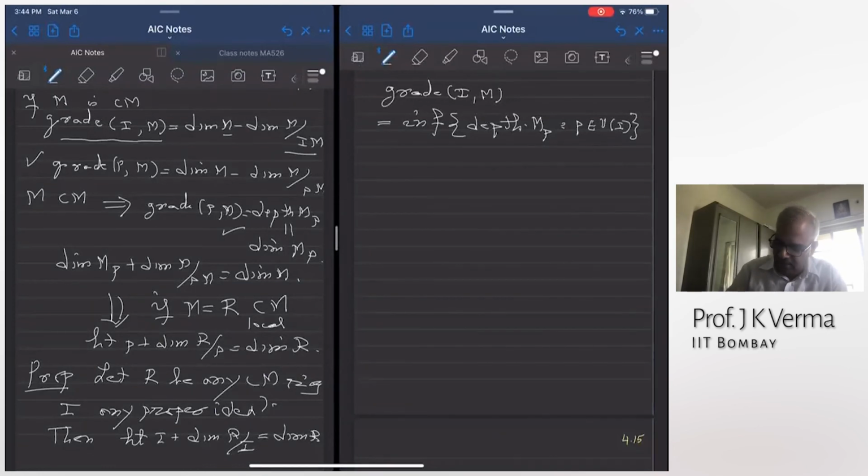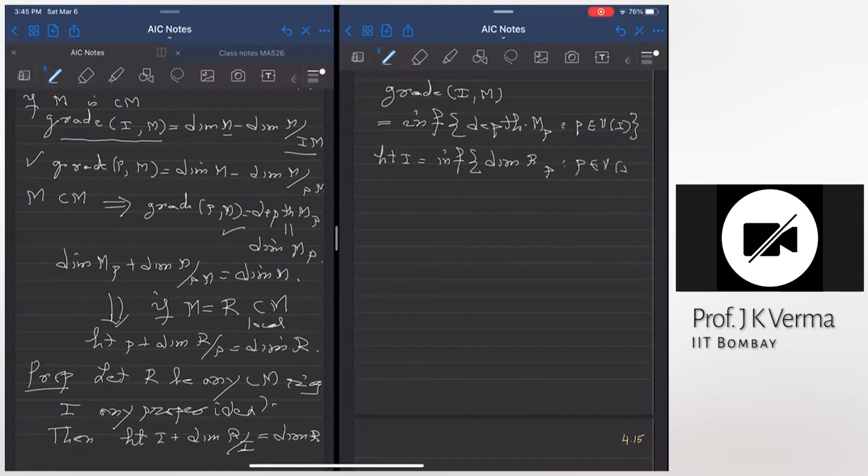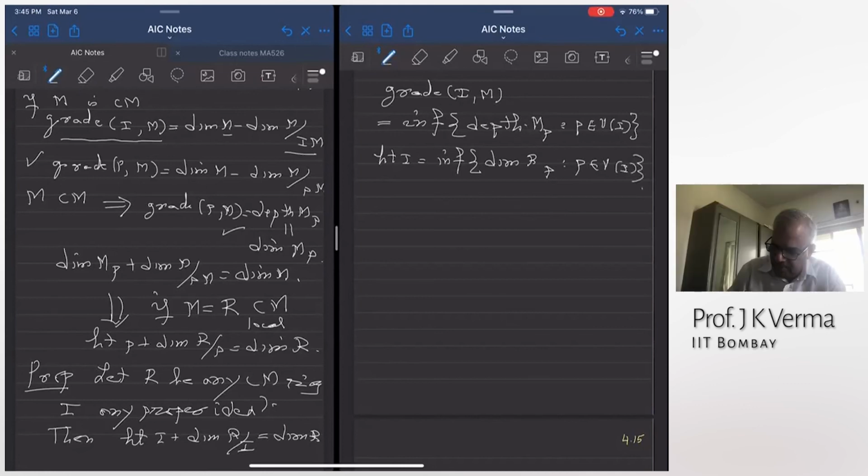This is true. And the formula for height is the infimum of dimension of RP, where P is in V of I, right? And grade of I is the infimum of depth of RP, where P is in V of I. But R is Cohen-Macaulay, which implies RP is Cohen-Macaulay for all prime ideals.